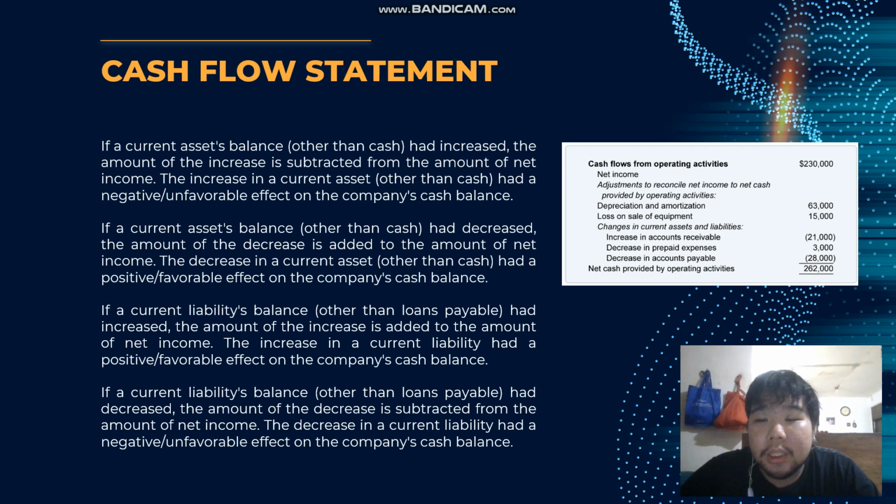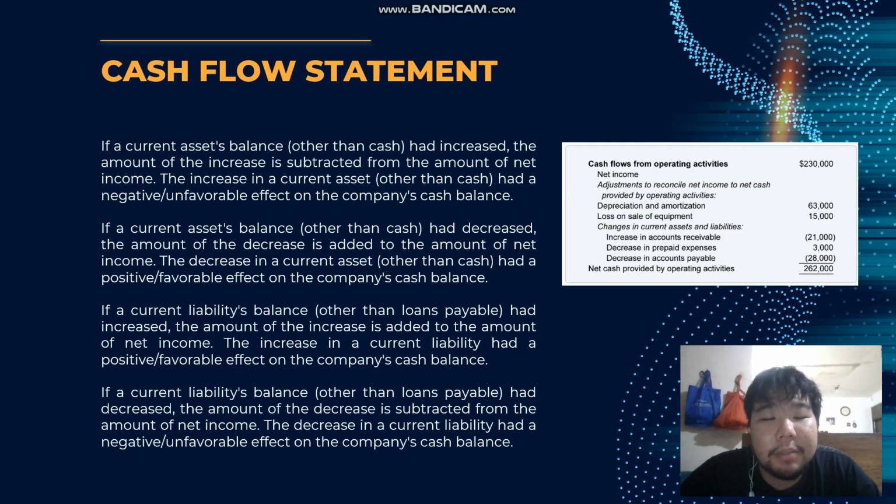Cash flow statement. Cash flow from operating activities. If a current asset balance had increased, the amount of increase is subtracted from the amount of net income. The increase in a current asset had a negative or unfavorable effect on the company's cash balance. If a current asset balance had decreased, the amount of the decrease is added to the amount of net income. The decrease in the current asset had a positive or favorable effect on the company's cash balance.